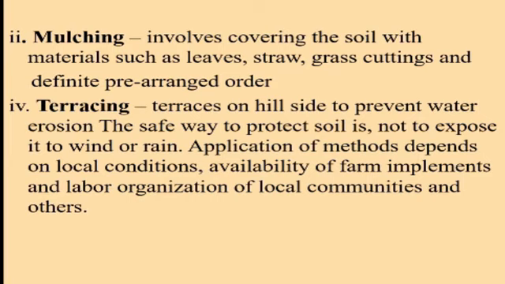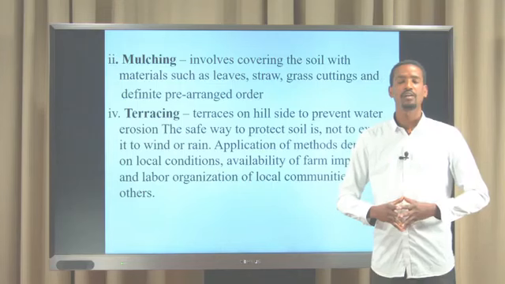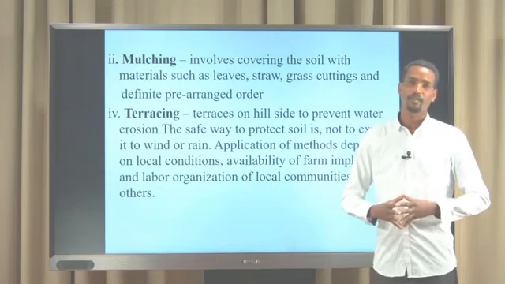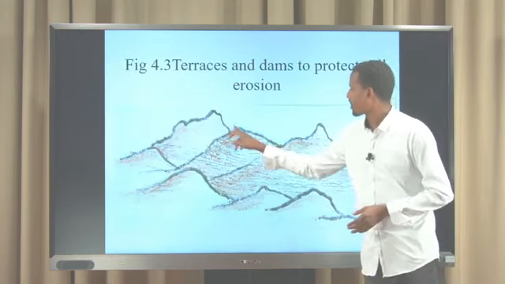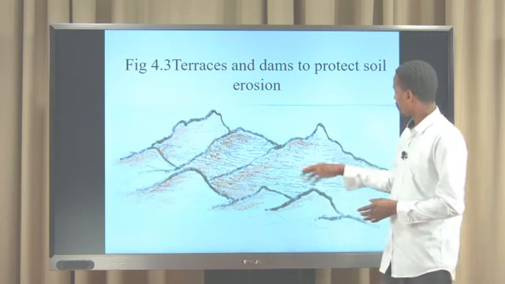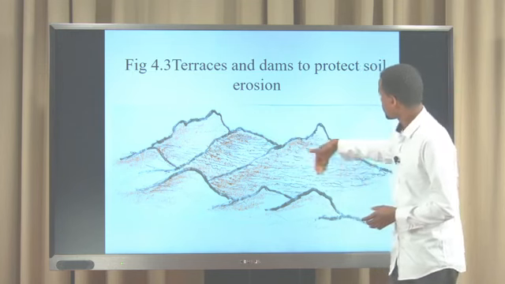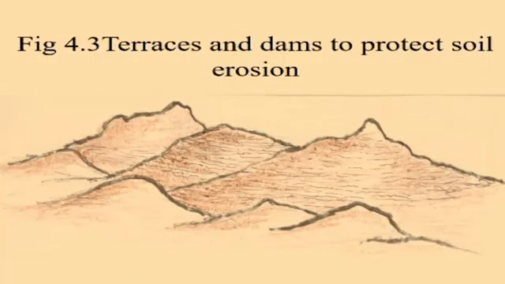So the availability of farm implements, labor, and organization of local communities are needed for such prevention methods. Here is an example again. They used terracing. By terracing, we prevent the loss of minerals as well as soils for agriculture.